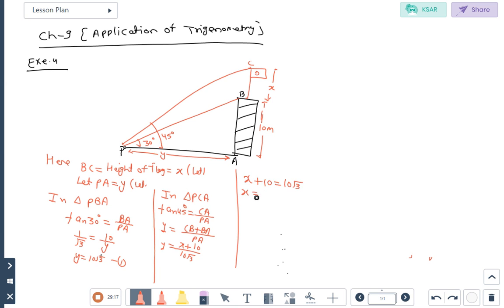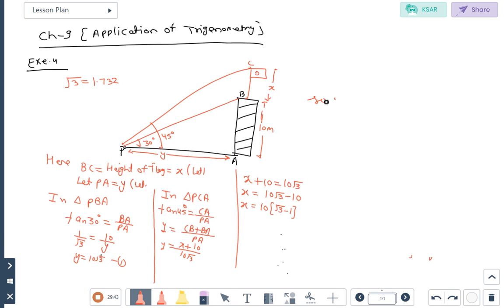After that, X plus 10 is equals to 10 root 3. X value find out करनी है. So that will come 10 root 3 minus 10. X equals 10 common, then root 3 minus 1. Now students, here under root 3 value is given to you, 1.732. So that value will substitute here.